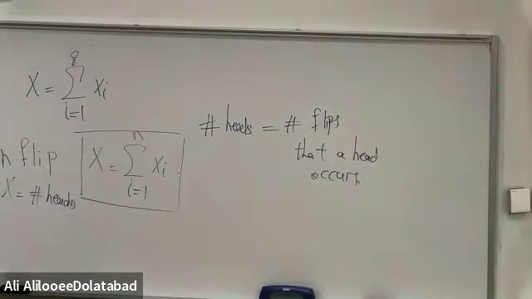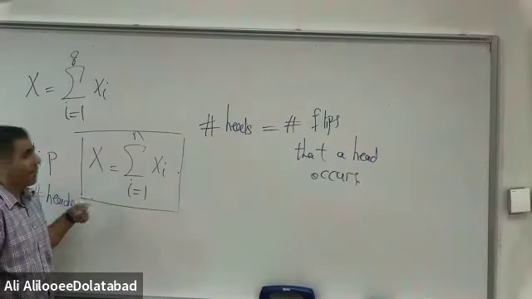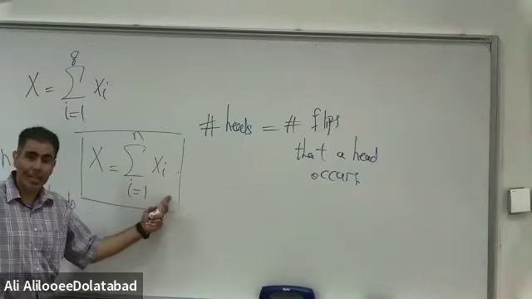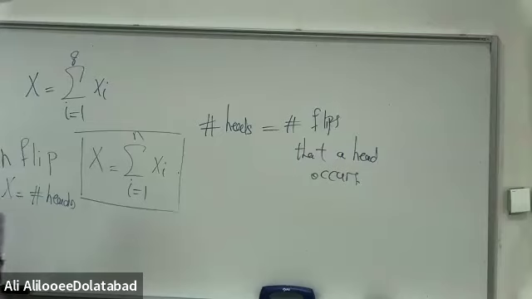Why is it helpful? Because my main goal is to find the expectation of x. Every formula that decomposes x into other random variables is helpful because you have a linear property for the expectation. The linear property tells us expectation can be decomposed over a sum, and we will explain about this.